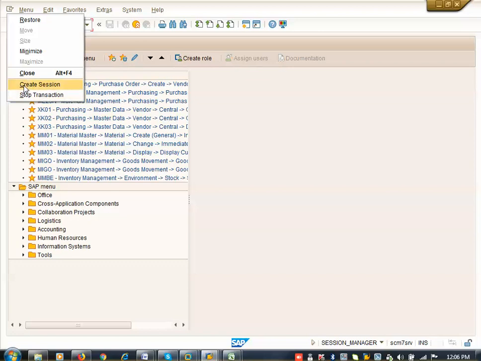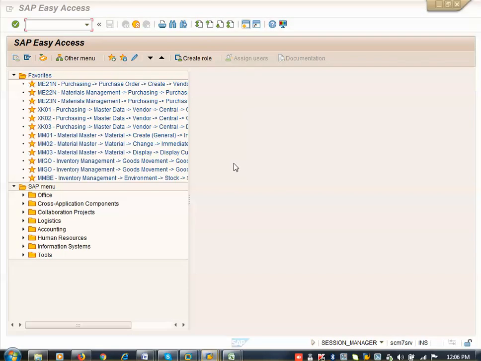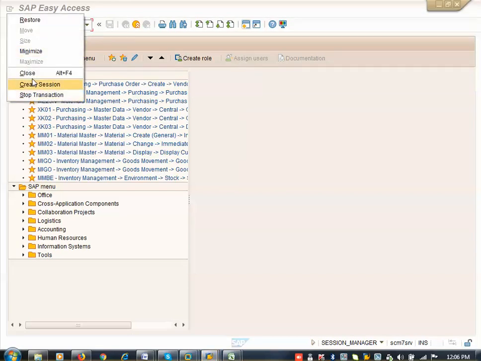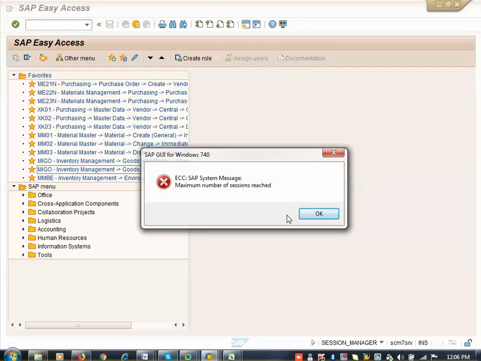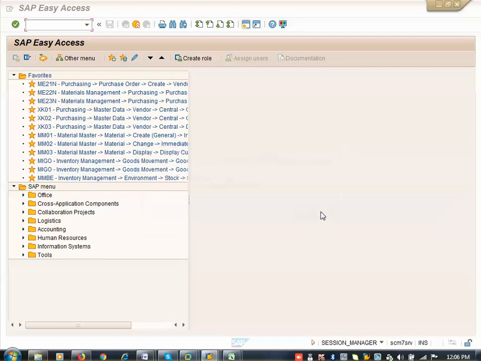So click on create session. So I can do like this. Now once again I can go and click on this one. The system is showing 6. More than 6 you cannot open. So just now you wrote /n/en.